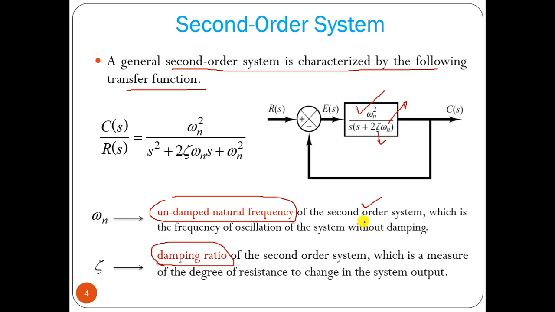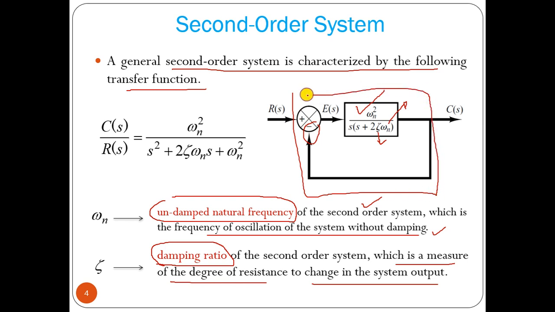Undamped natural frequency means that if there is no damping factor, the system will oscillate with frequency omega n, the frequency of oscillation without damping. The damping ratio is the measure of the degree of resistance to change in the system output. This is second order because we have a square term here. Now if you take negative feedback, we can find the overall transfer function C(s) by R(s).